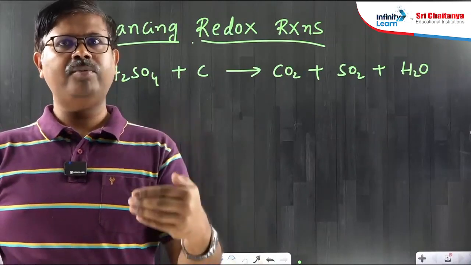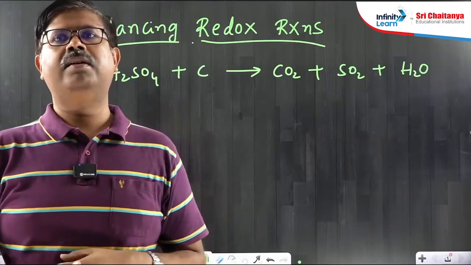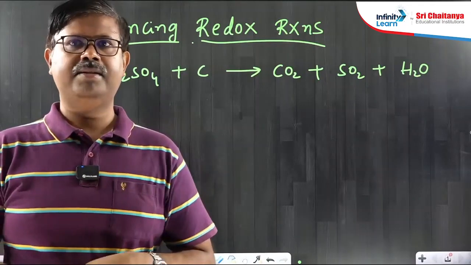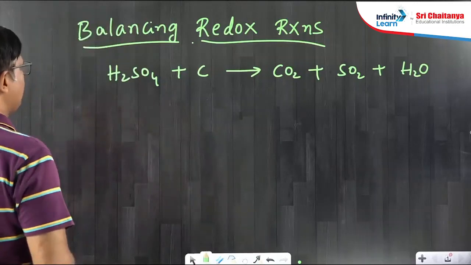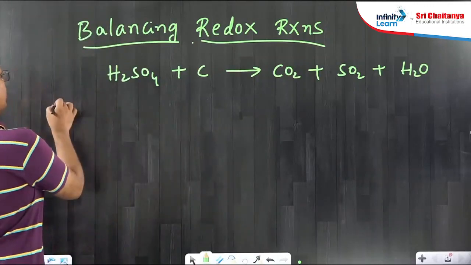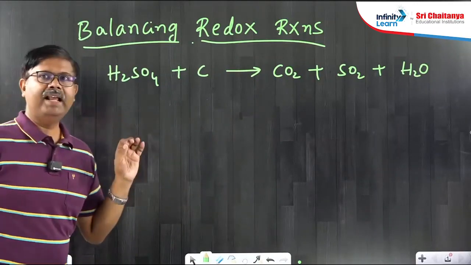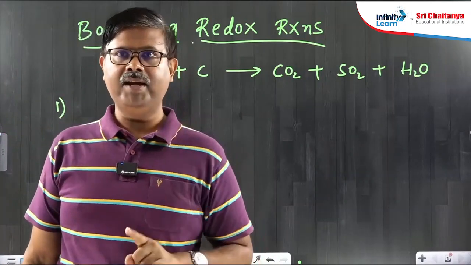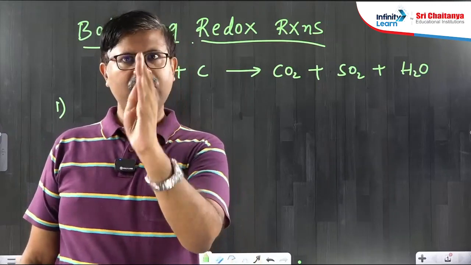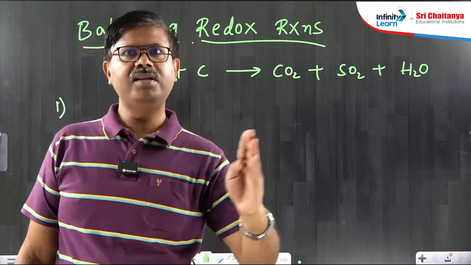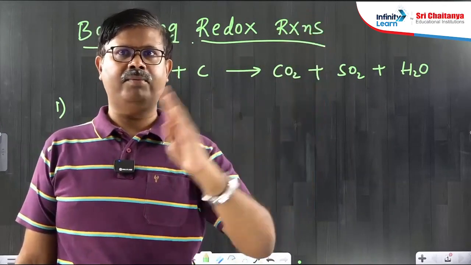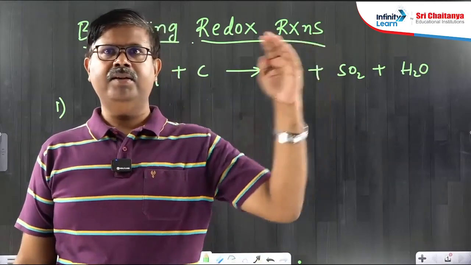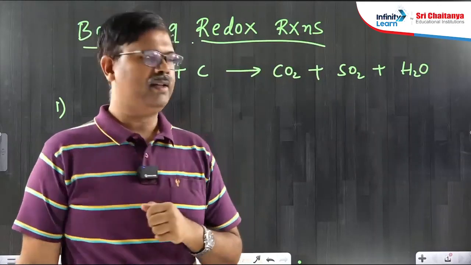Initially, it may take some time to understand, but once you get a grip of it, it will be very easy. Within a few seconds only, you can balance. Anyway, first see the steps, understand step by step. The first step is to find the oxidation states, and focus only on those elements which are changing their oxidation numbers from reactants to products. Only focus on those elements.